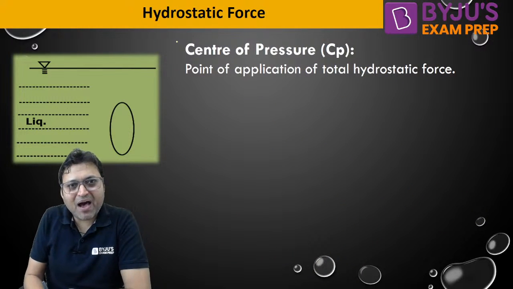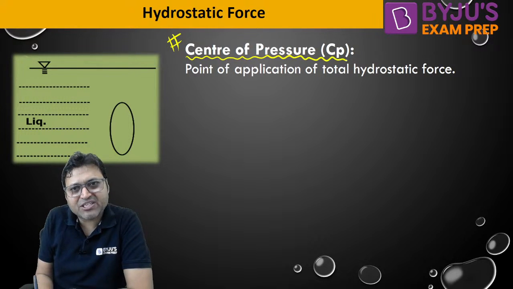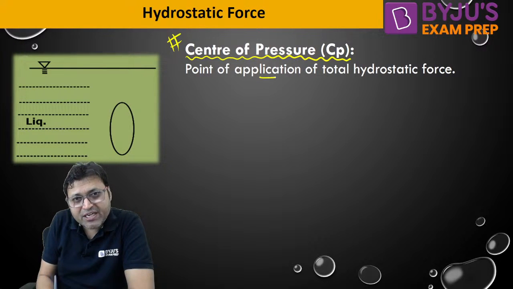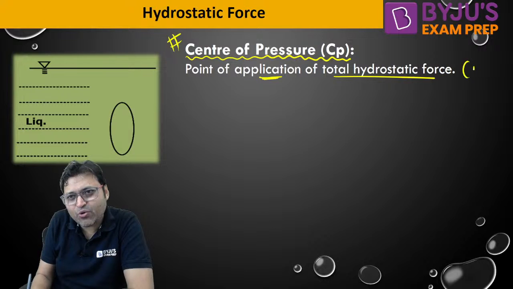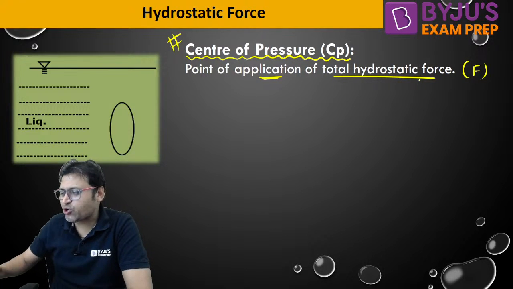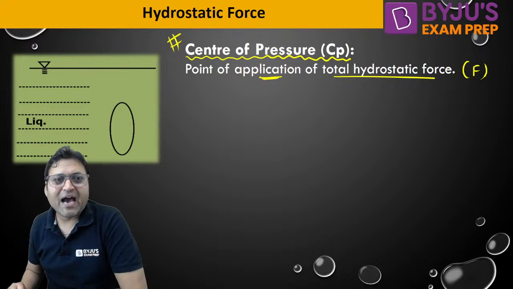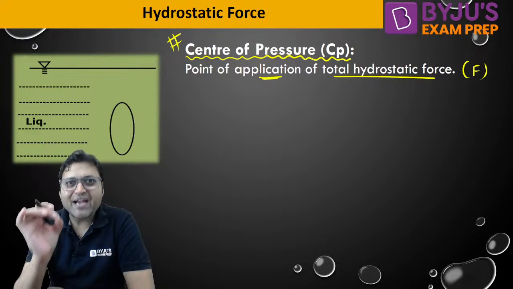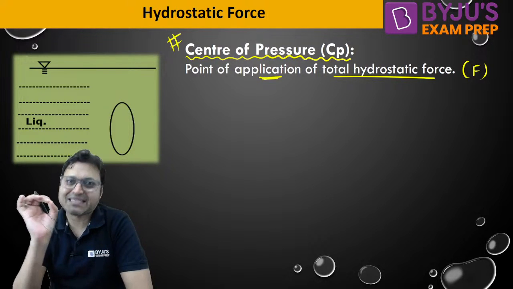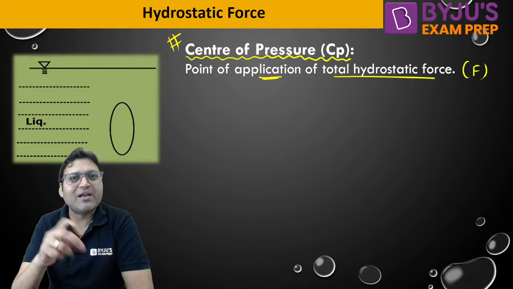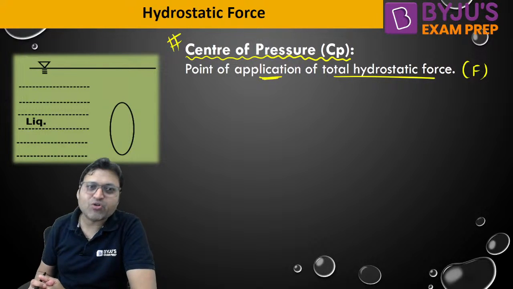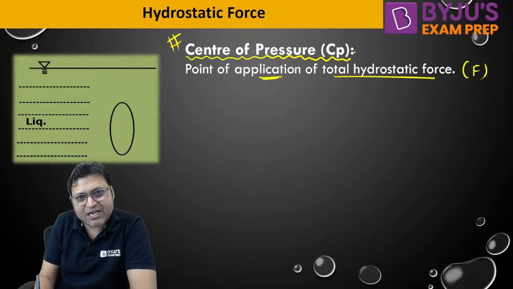Now the next part is about calculation of center of pressure, the location of center of pressure. And what is center of pressure? It is the point of application of total hydrostatic force. Whenever we are drawing the free body diagram for the plane surface, the weight should always be shown at the centroid. The weight of the body is always shown at the center of gravity or the centroid, and the hydrostatic force must be shown at the center of pressure.